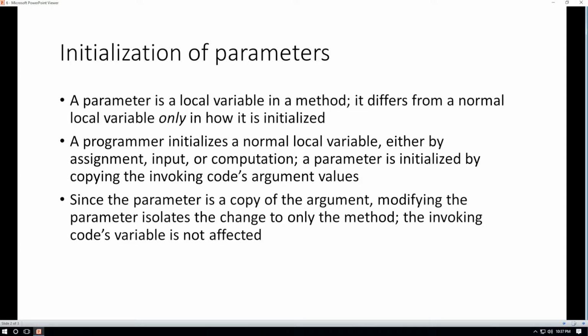Since the parameter is a copy of the argument, modifying the parameter value isolates the change to that method. In other words, it stays very local. The invoking code's variable is not affected because the method has a copy of it. And we can change the copy, but that does not change the invoking code's argument value.